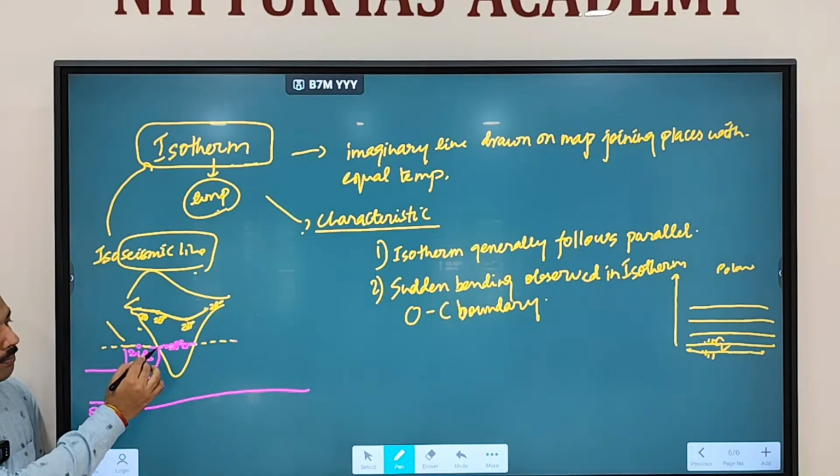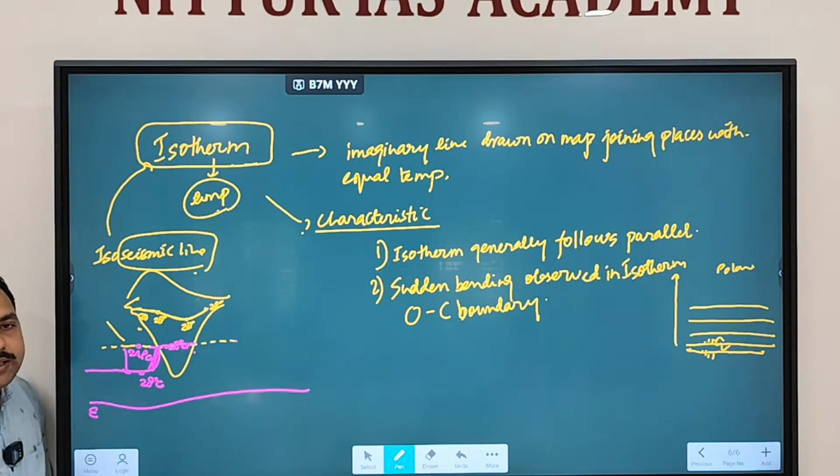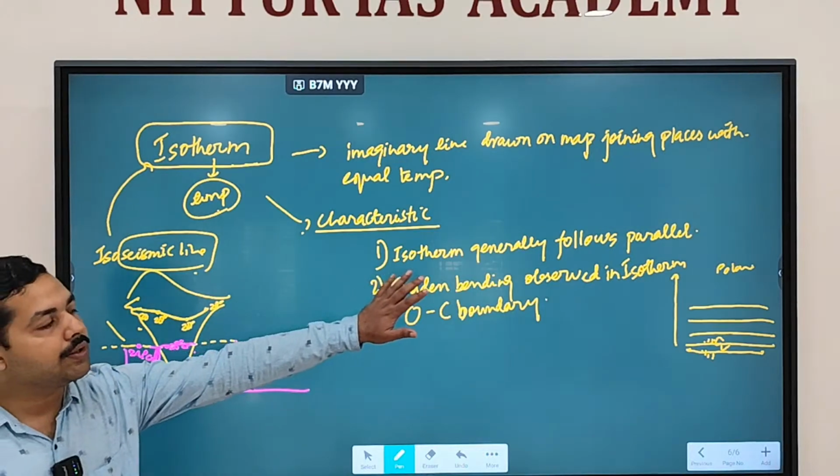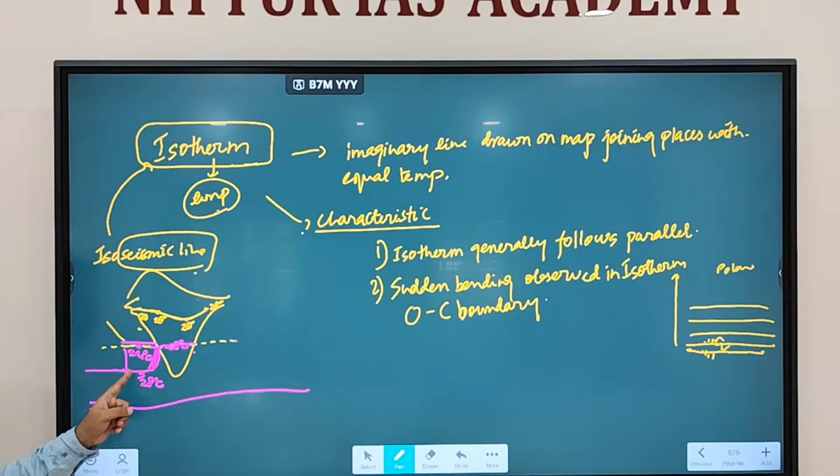So bending is being observed at the ocean continent boundary. That is the second characteristic of isotherms. Isotherms generally follow the latitude, but at the ocean continent boundary, you see bending will be observed.